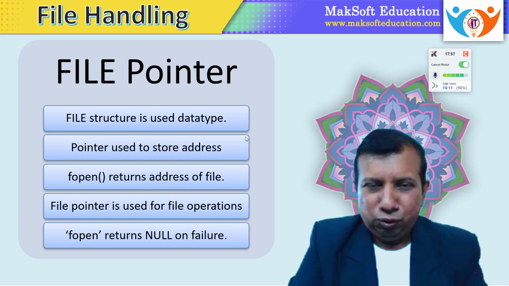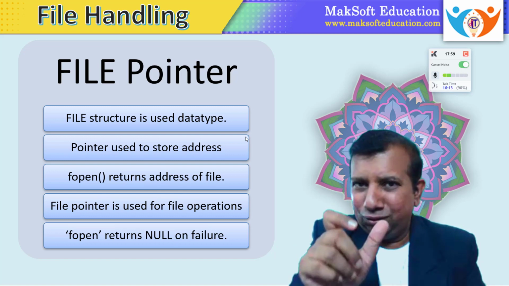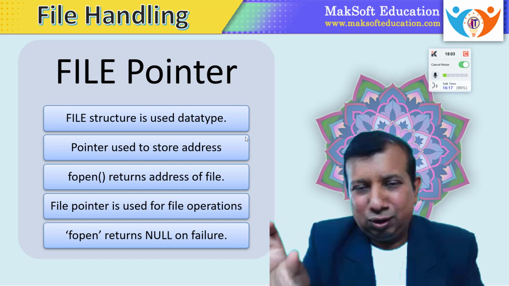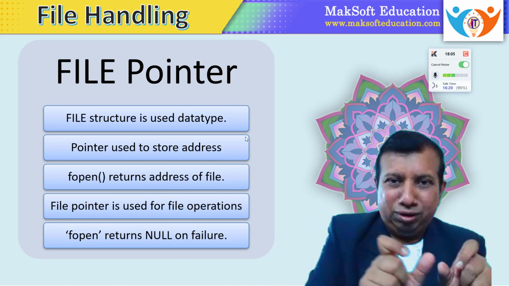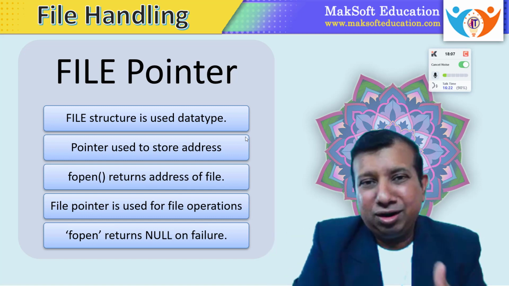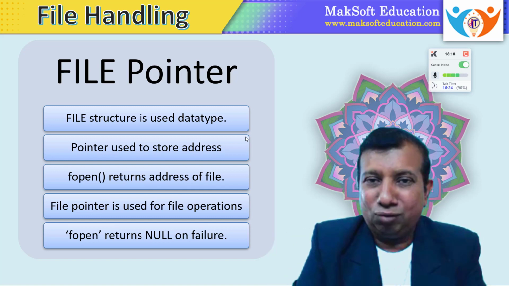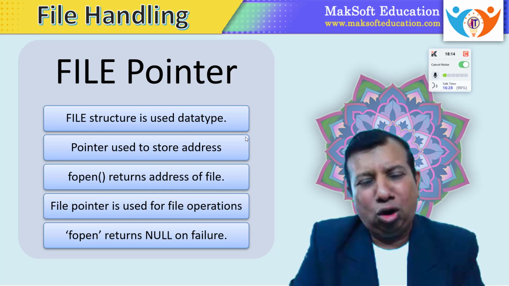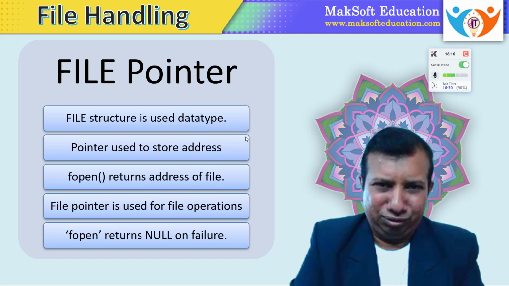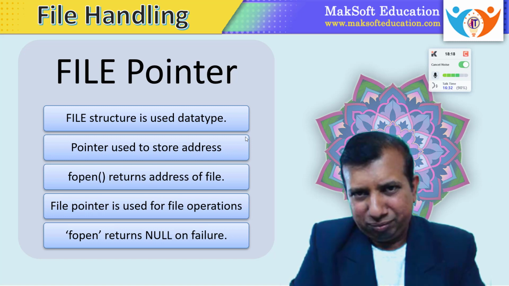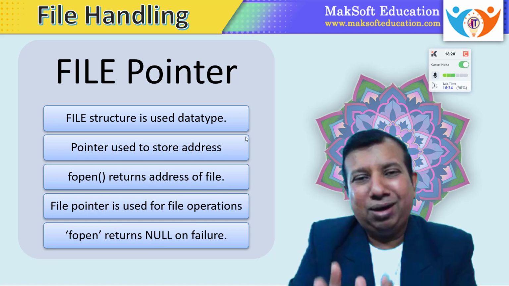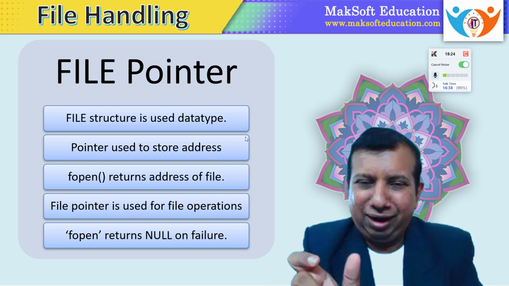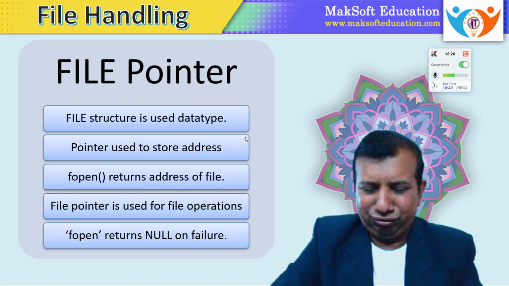So whenever we are going to use a file, we are going to use a file pointer. We are going to use the fopen function, and whatever value is returned will be stored in the file pointer. If the file pointer is null, that means the file does not exist or the file is not opened. We cannot use any operation. And if it is not null, we can use different file operations. So this is about the file pointer. Just remember, the file pointer stores the address of the file. By using that, we can carry out different operations.